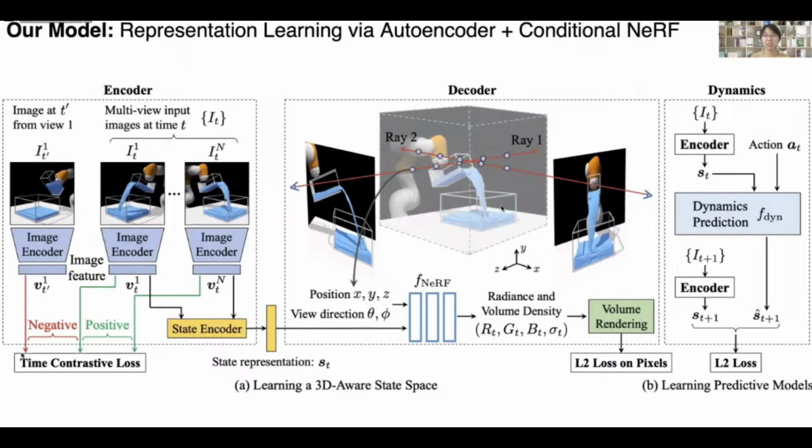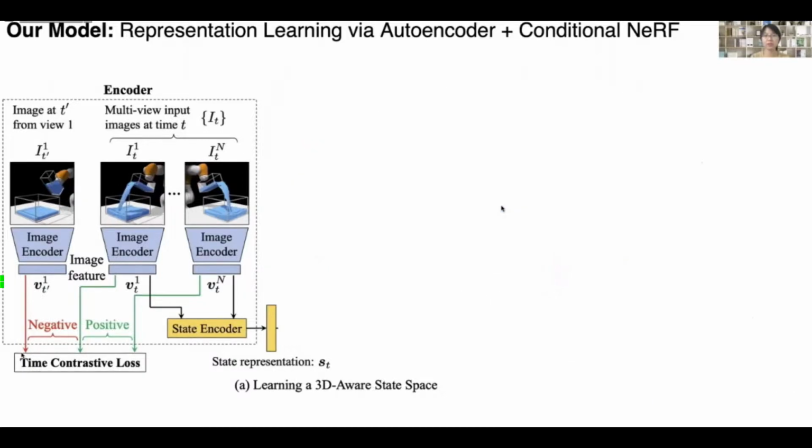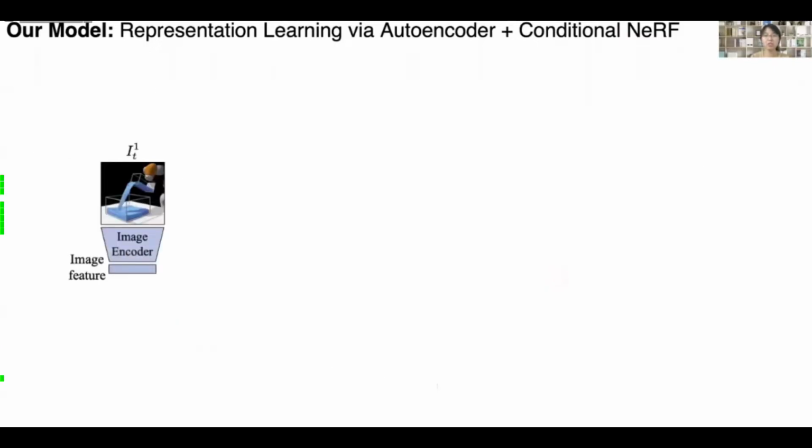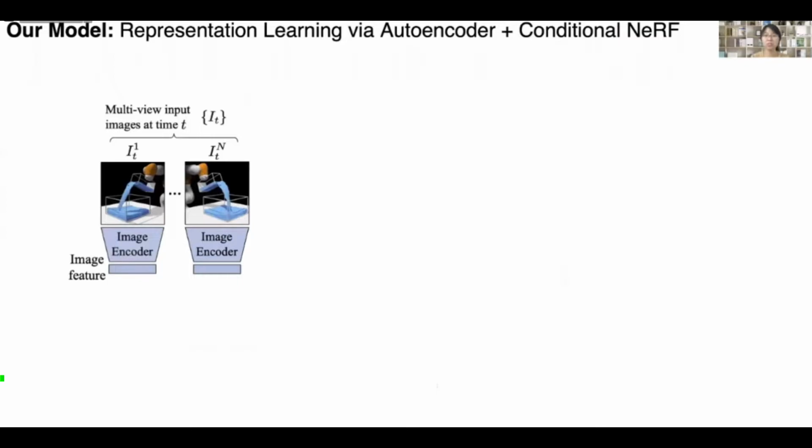Our model consists of 3 parts. In the left part, there is an encoder that maps the visual observations into a latent scene representation. Given an input image, we first pass it to an image encoder to generate the image feature. We then extract the features of images from the same time step by different camera viewpoints.